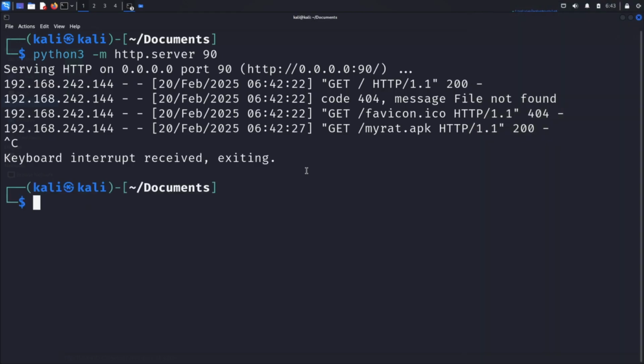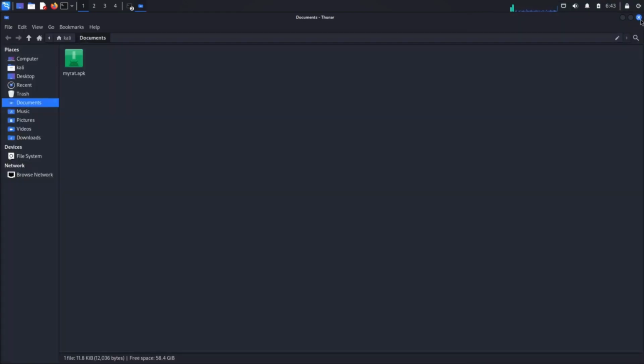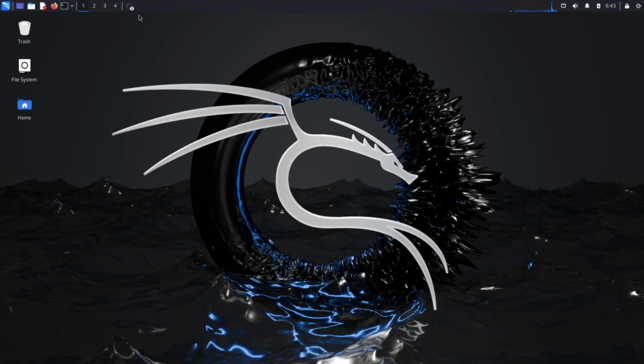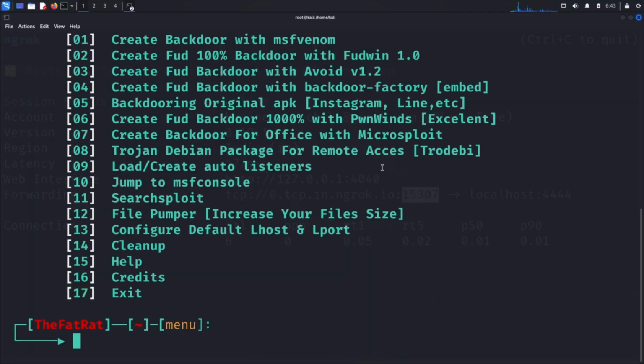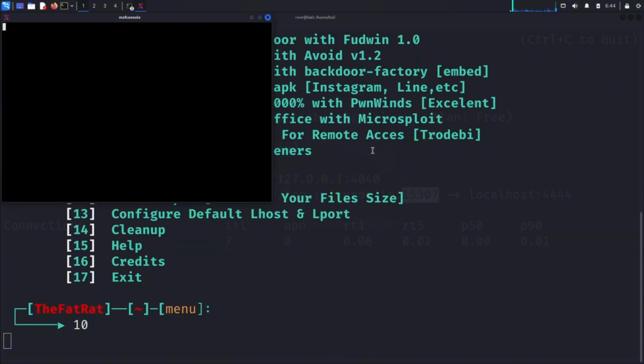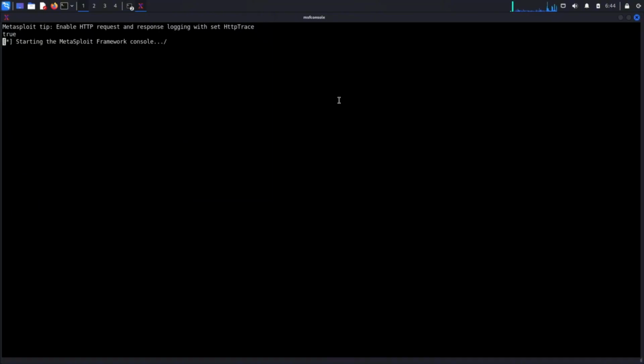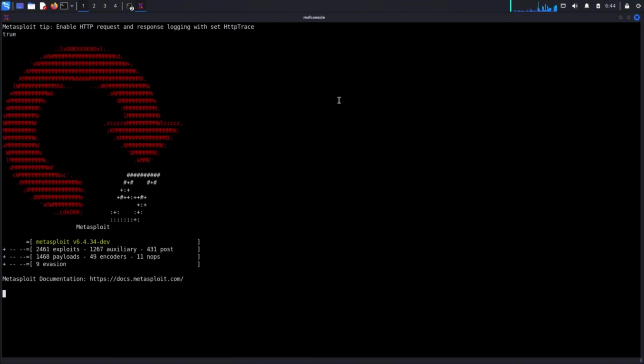Exit the Python server with Ctrl+C. We don't need it anymore. Back in the FatRat terminal, let's return to the main menu. Type 15 and press Enter. Look at option 10, jump to MSF console. Type 10 and press Enter. A new terminal window opens, launching the Metasploit framework.